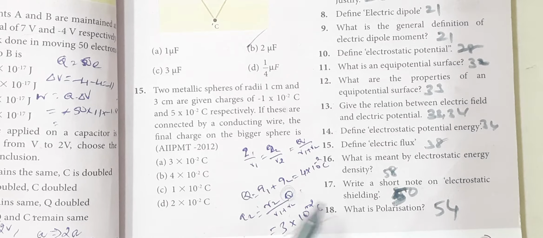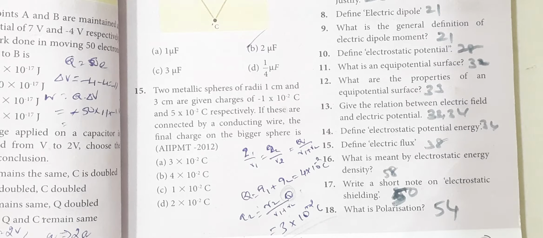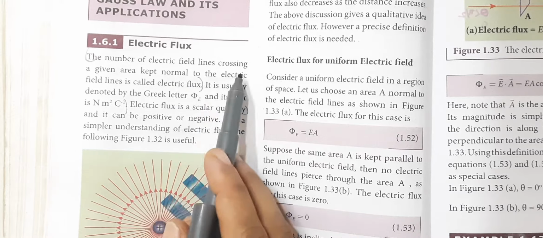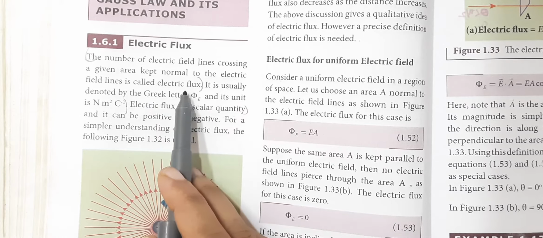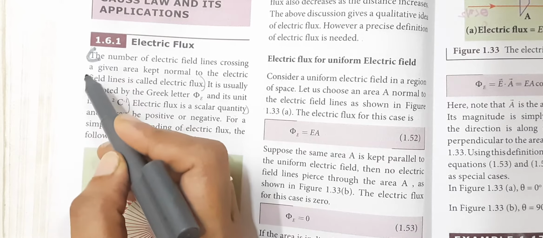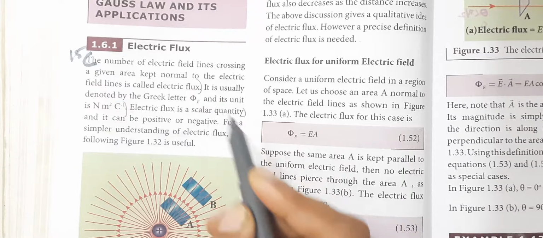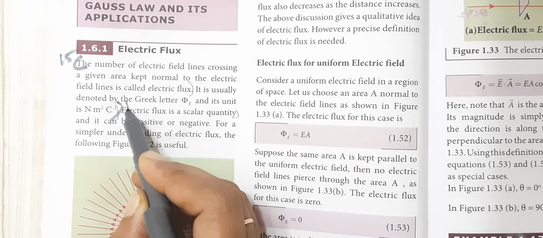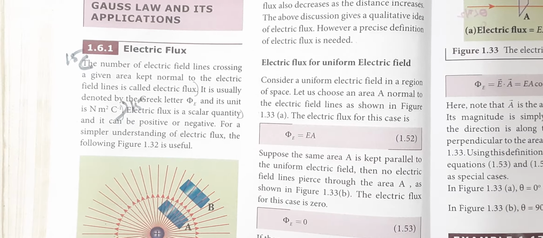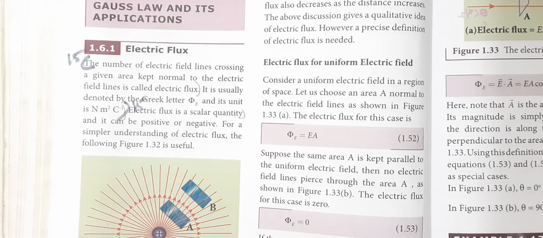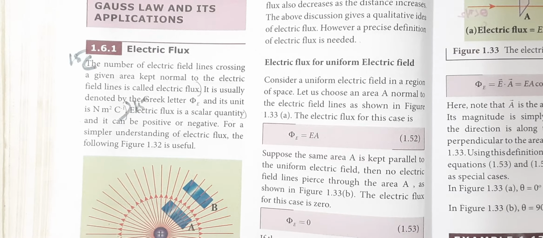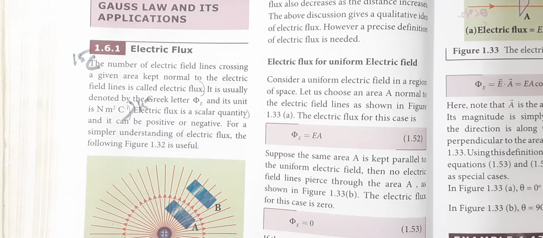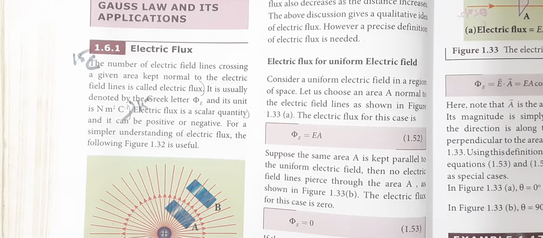The next question is define electric flux. This is in page number 38. The number of electric field lines crossing a given area kept normal to the electric field lines is called electric flux. Okay, this is question number 15. It's denoted by phi and its unit is Newton meter square coulomb raised to minus 1. Even though it did not ask about the unit, you should mention the unit. Sometimes the key answer may have the unit mark. So you should include the unit. If you don't know the unit, just leave it. If you know the unit, you write it.